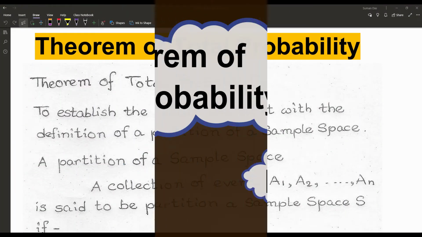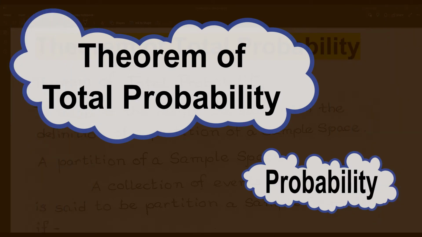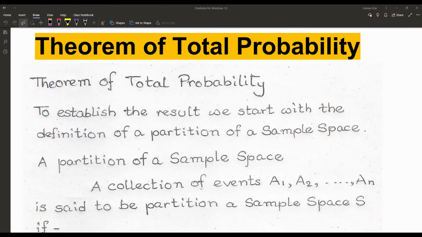Friends, today our topic on probability is the theorem of total probability. In the previous video lectures, we have already discussed the classical approach of probability, the addition law of probability for mutually exclusive events, and the multiplication rule of probability from the conditional probability.